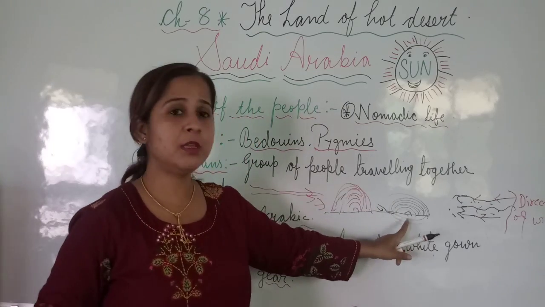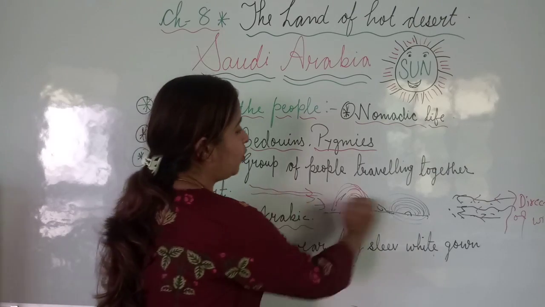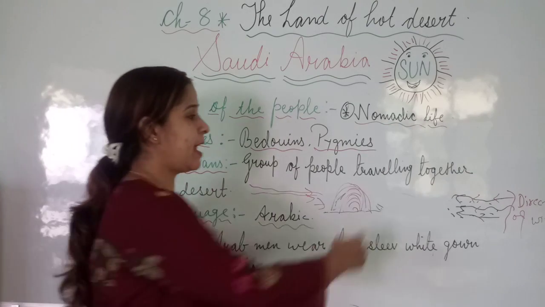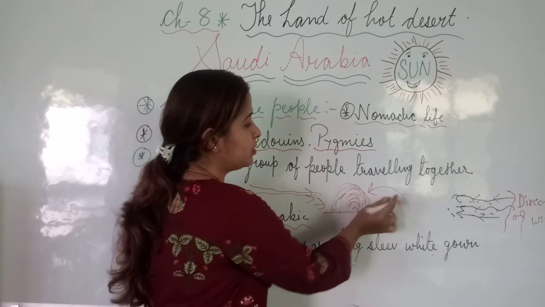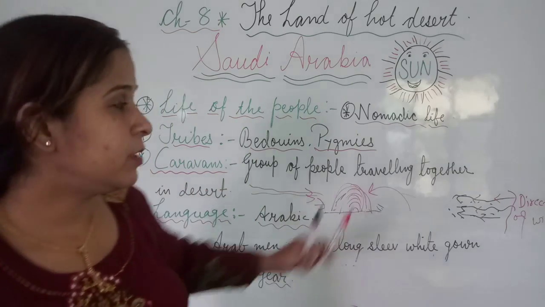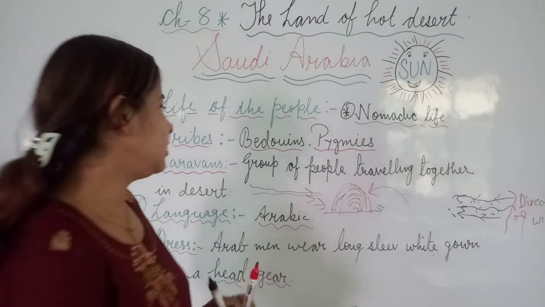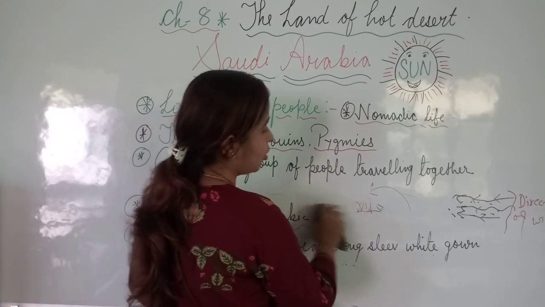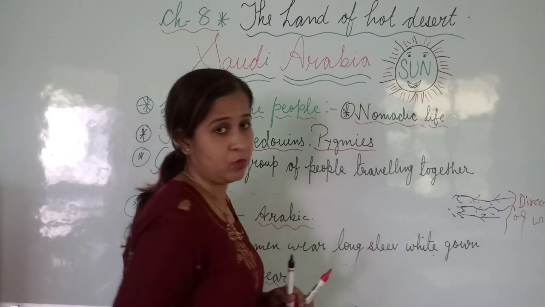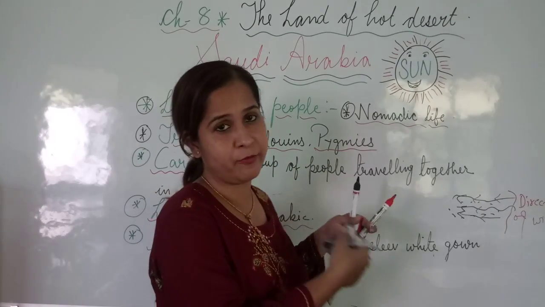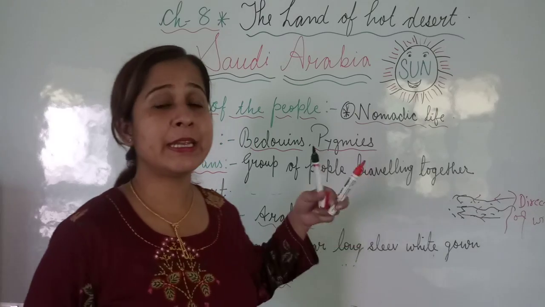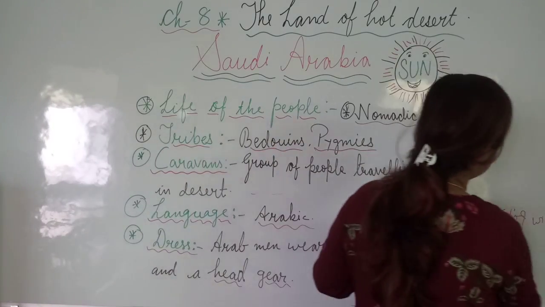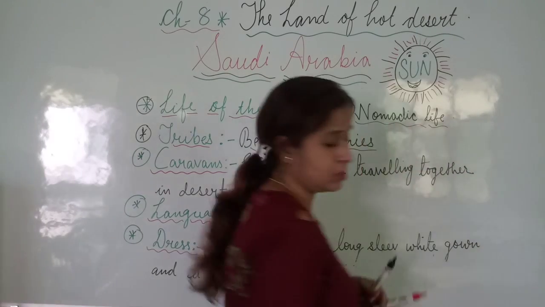But now the sand dune that was created here will be removed due to the blow of this wind. Slowly it will be removed, and in the opposite direction one more sand dune will be formed. So this is all about the sand dunes. These are not actually moved by any person. No human effort is required to shift them from one place to another. They get shifted automatically by the help of the wind. Fine. So this is all about the sand dunes.